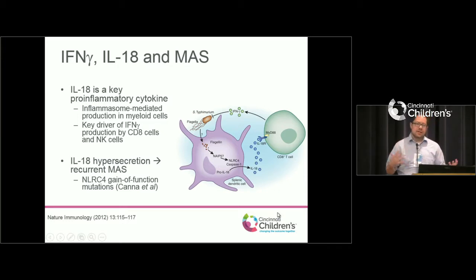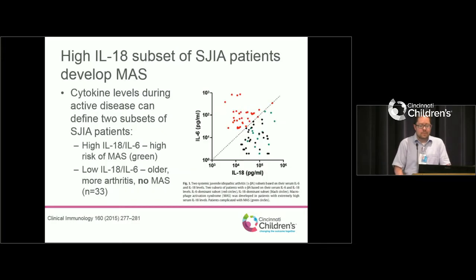They didn't have systemic JIA, but they kept having episodes of MAS, and found that he had a mutation that really produced IL-18 all the time, and really linked that with recurrent macrophage activation syndrome. There's also been very interesting work on this by some of our colleagues in Japan, Masaki Shimizu, whose data has shown that there's a subgroup of patients that have high IL-18 levels, and this really overlaps with the